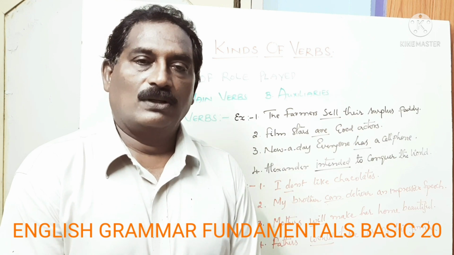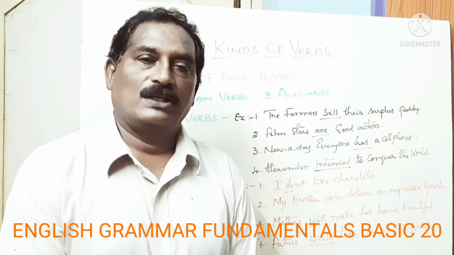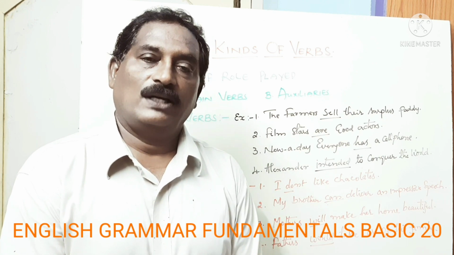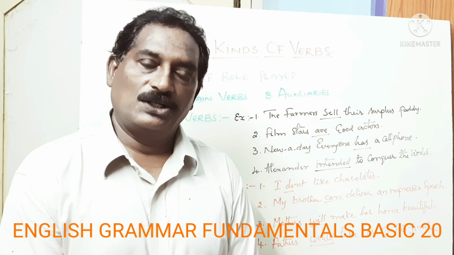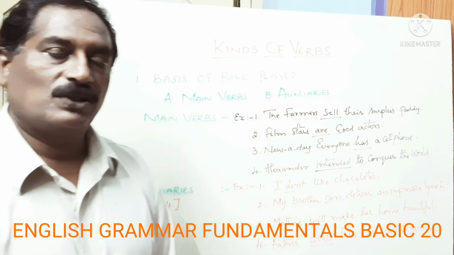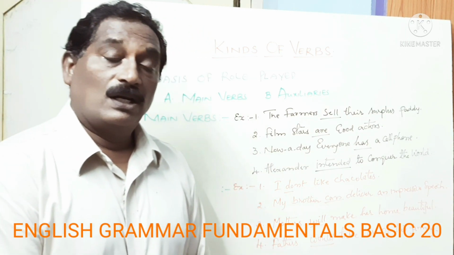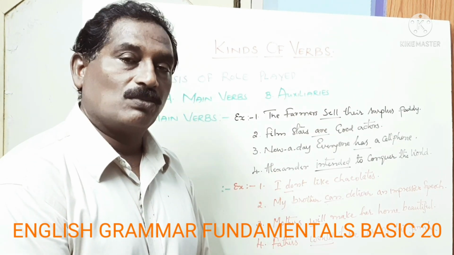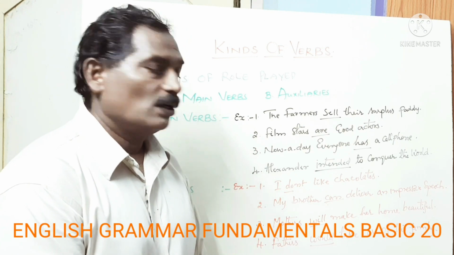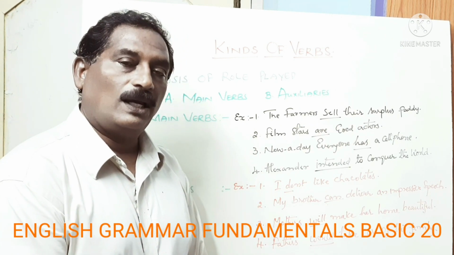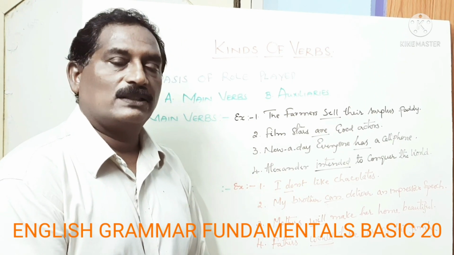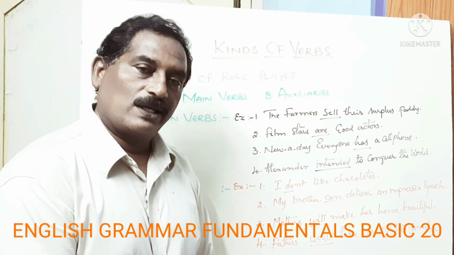Main verbs tell us about the action. They are called action verbs. They tell us action, state, condition and possession. As you can see with all the examples, main verbs are used in the sentence without the use of helping verbs. Sometimes helping verbs work as main verbs. We know that helping verbs also work as a main verb.